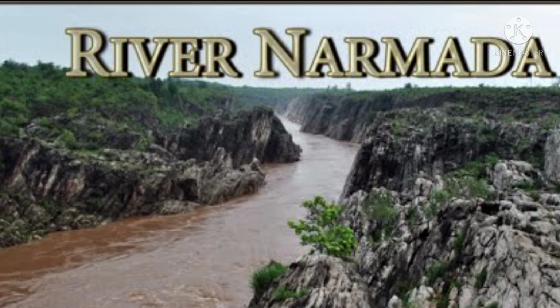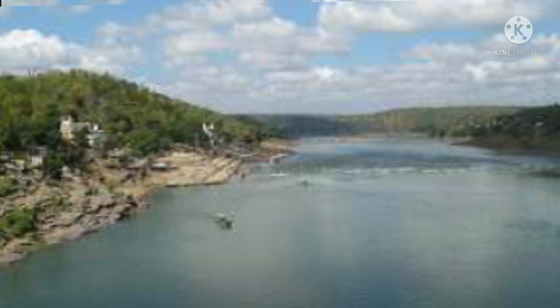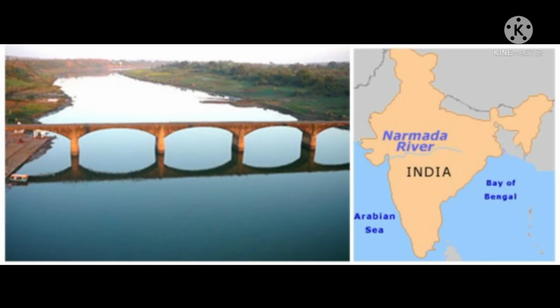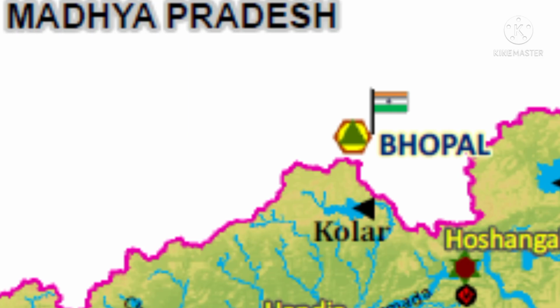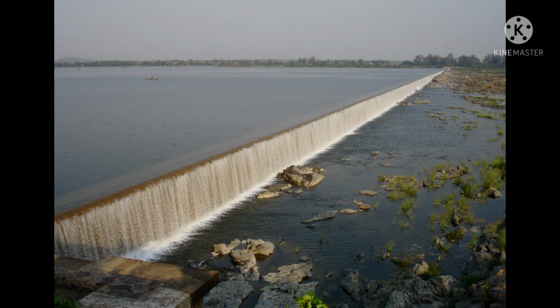River Narmada originates in the Maikala range in Madhya Pradesh. It flows through Madhya Pradesh and Gujarat. It drains into the Arabian Sea through an estuary. Kolar River is its tributary. Here, estuary means the place where a river meets a sea or an ocean without forming a delta at its mouth. That is called an estuary. With this, the peninsular rivers also get over.